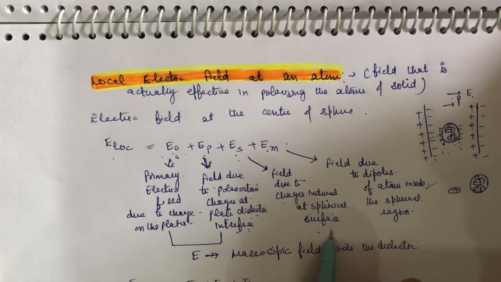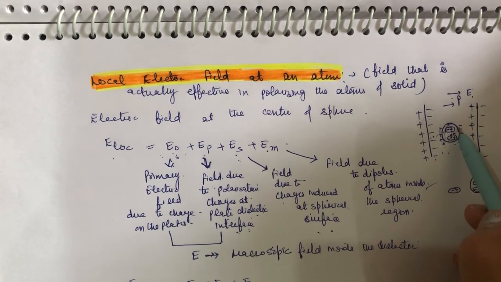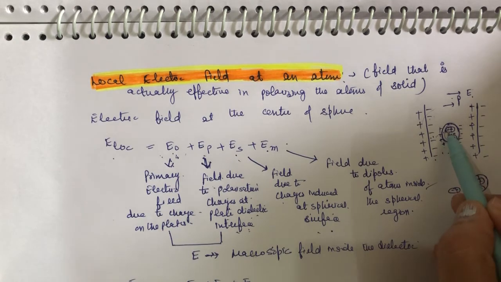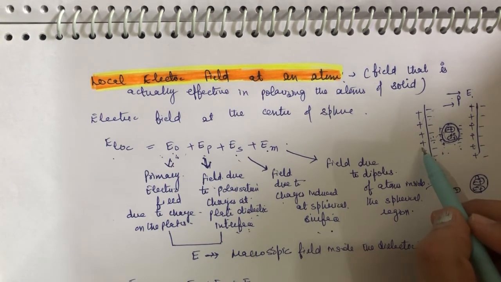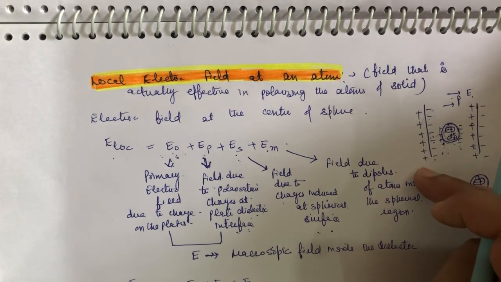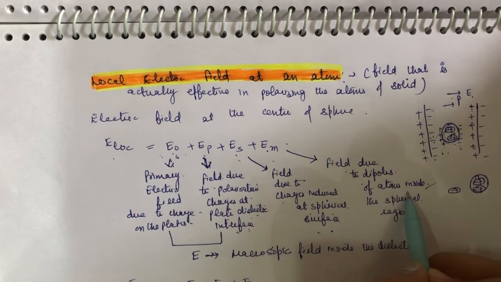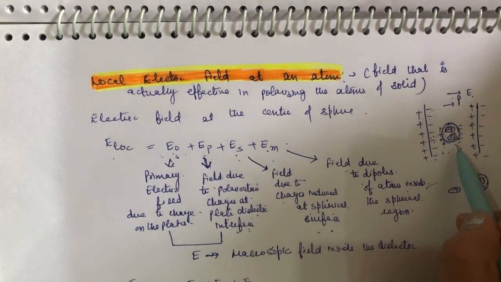The material gets polarized. One field is due to the charges induced at the spherical surface, one is due to the charges at the plate interface, one is the primary electric field due to the charges on the plates, and EM is the field due to dipoles of the atoms inside the sphere. One due to this, second due to this, third due to this, fourth due to this.